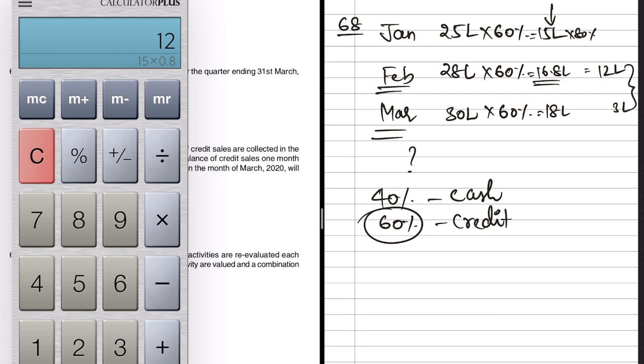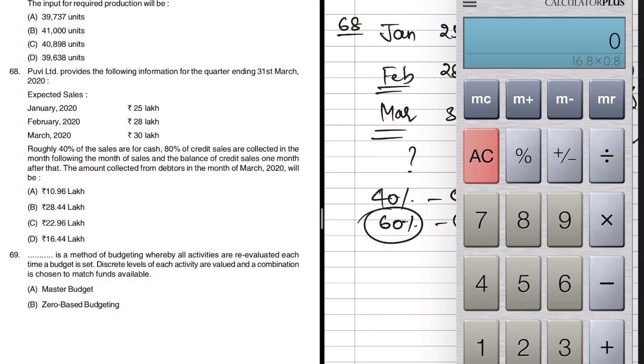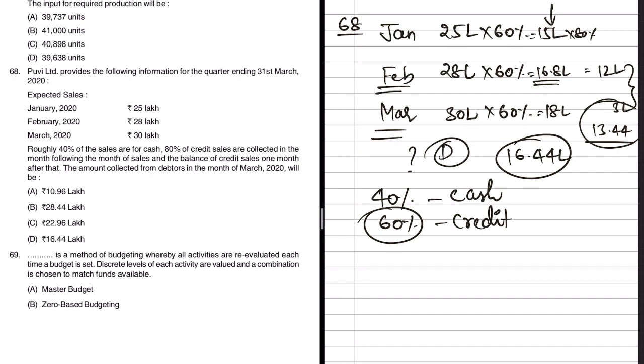Likewise, when it comes to Feb, 16.8 into 80% we will receive in the next month, that is March, 13.44. The remaining we will receive in the month of April, which is not required for this problem. So how much did we receive in the month of March from the debtors? We received 13.44 of February and 3 lakhs of Jan. So in total we received 16.44 lakhs. We'll see if that is in the answer. Yeah, option D is the right answer, 16.44 lakhs.